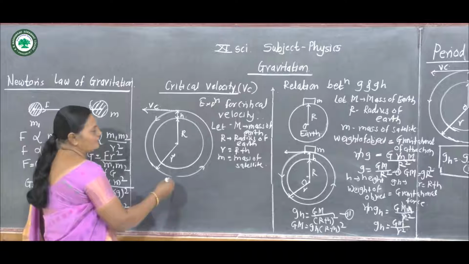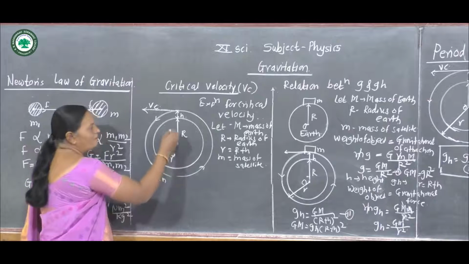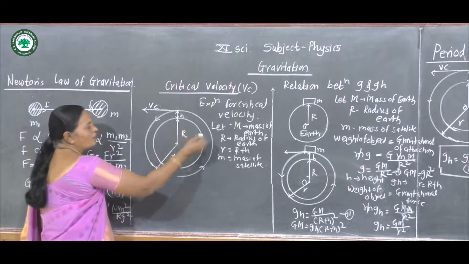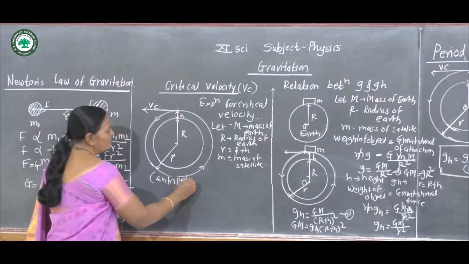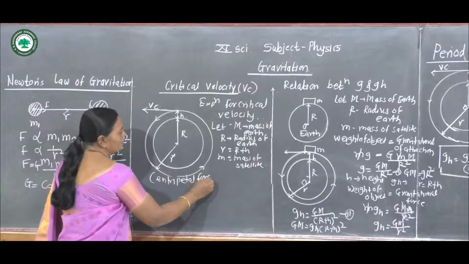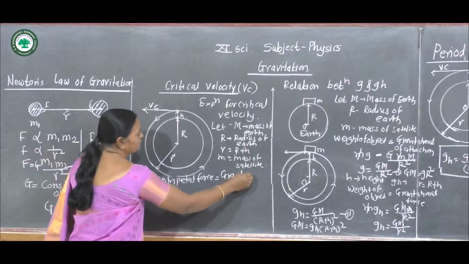That is, we can say that the centripetal force is equal to the gravitational force.